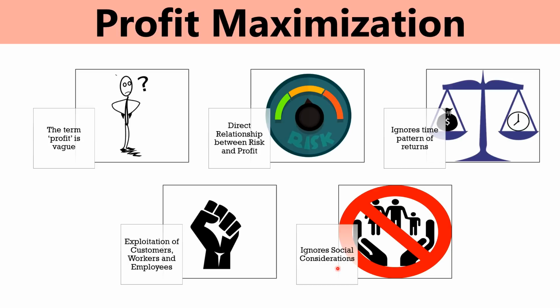Ignores social considerations. Profit maximization as an objective fails to consider social element as it overlooks the obligation towards the interest of workers, consumers and society. It also fails to comply corporate social responsibility and corporate governance. Further, if these considerations are not fulfilled, it won't be possible for the company to survive in the long run.